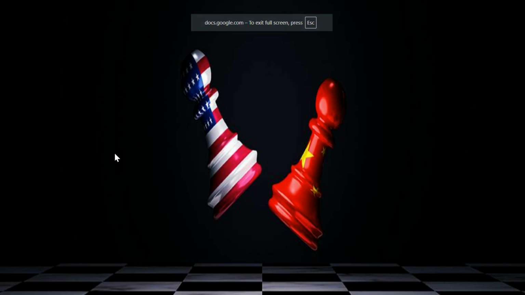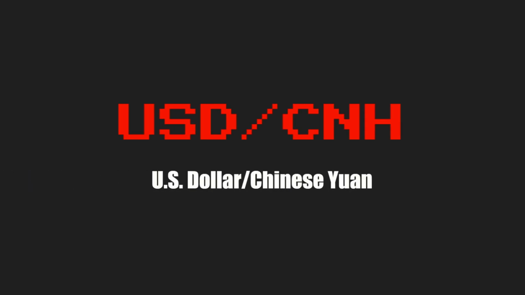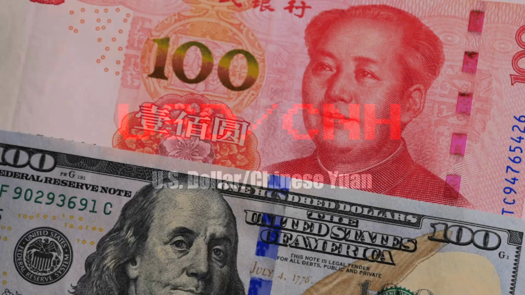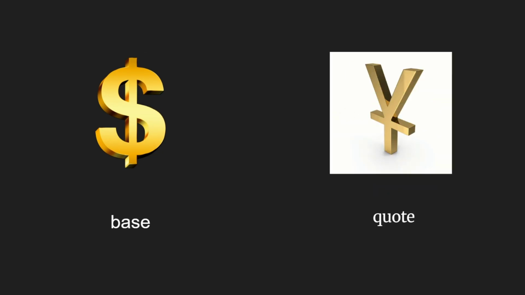A decade-long period reflects what some may call an economic game of chess between foreign currencies. My currency pair, US dollar to Chinese yuan, shows the number of units of Chinese yuan to exchange for one US dollar.